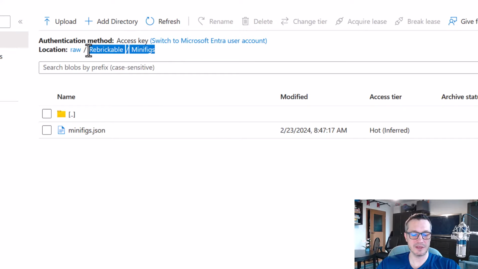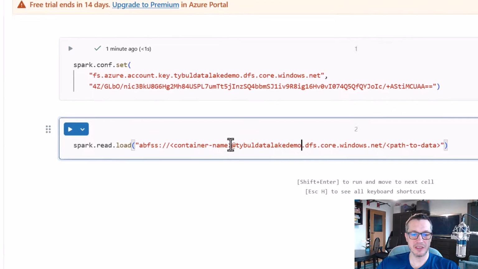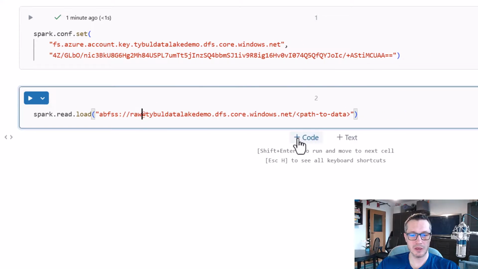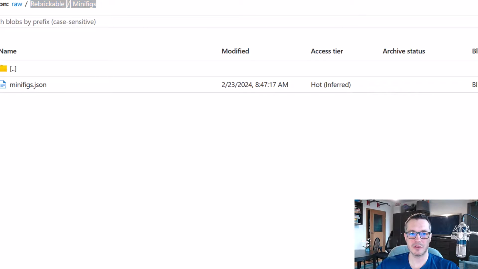So let me grab this stuff. The container name was raw, and then at the end we've got to provide a path to the data that we want to read. And you had this rubricable, minifix, and at the end I think it was minifix.json, like so.